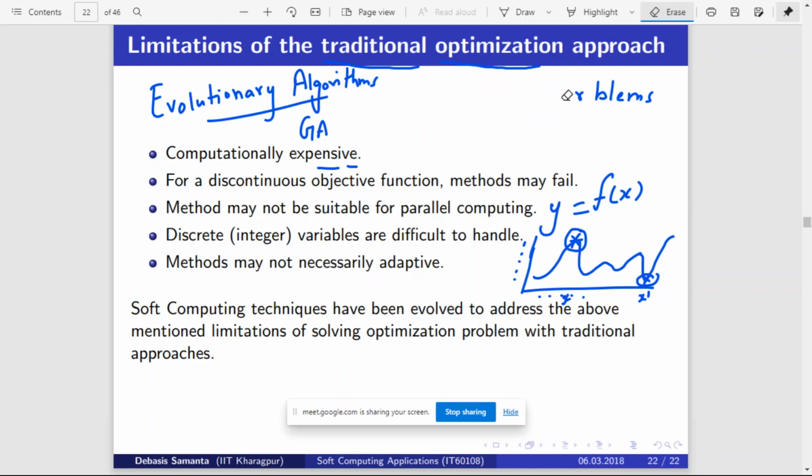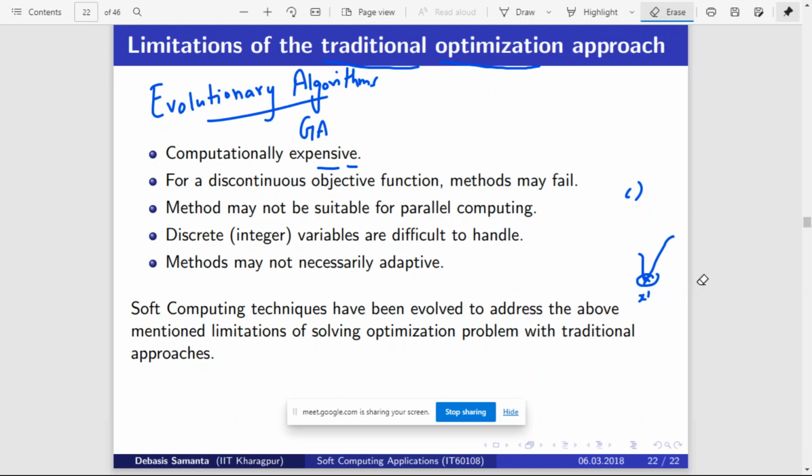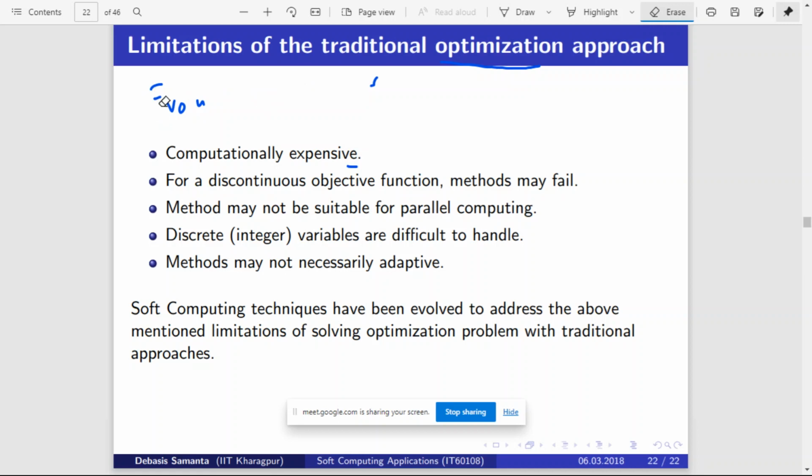Coming to genetic algorithm, basically genetic algorithms are used to solve optimization problems, right? Not only genetic algorithms, all the three approaches we are discussing, like fuzzy logic, genetic algorithm, and neural networks, are basically used to solve optimization problems, right? But here we are going to discuss such real world problems which cannot be solved using traditional optimization approaches.